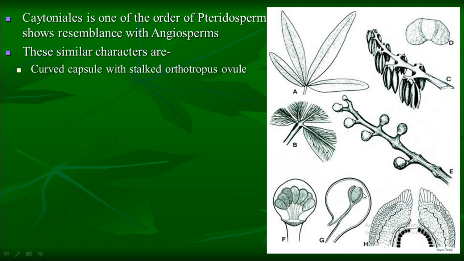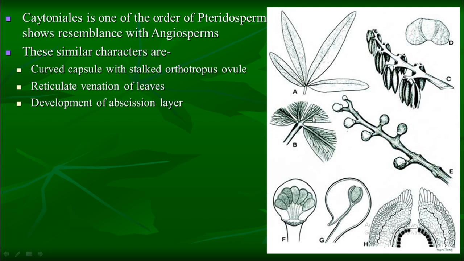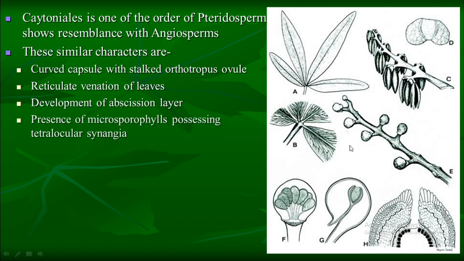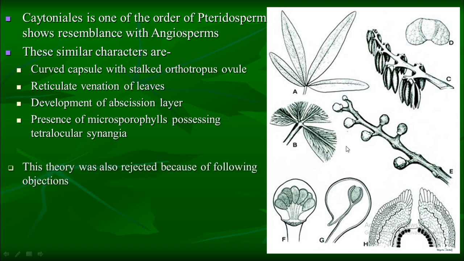This type of ovule is also found in present-day angiosperms. Reticulate venation in leaves, development of an abscission layer between a number of structures of Caytoniales. The abscission layer is a part where it detaches from the main part. Presence of microsporophylls possessing tetralocular synangium. This theory was also rejected because of some of the following characters.